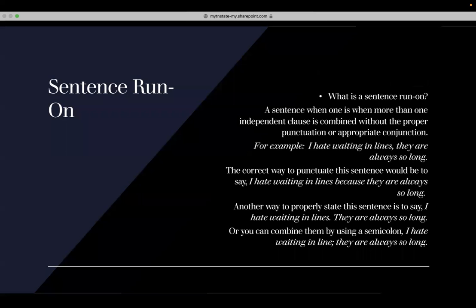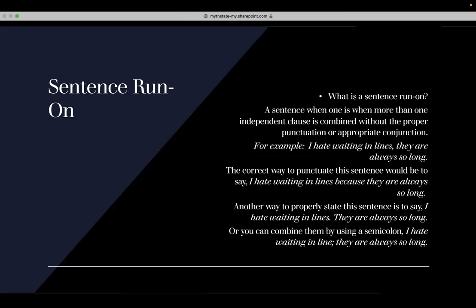What is a sentence run-on? A sentence run-on is when one or more than one independent clause is combined without the proper punctuation or appropriate conjunction. For example, I hate waiting in line, comma, they are always so long. This is incorrect because these are two independent clauses and is being separated by the wrong punctuation.